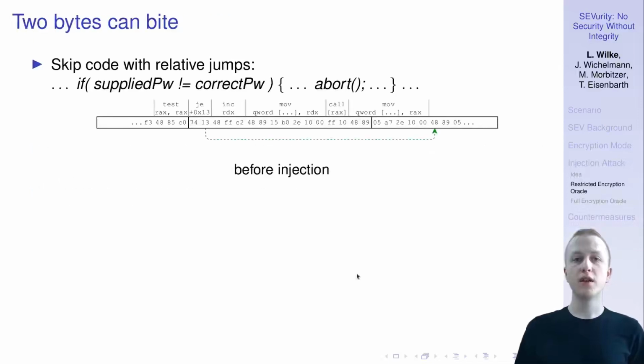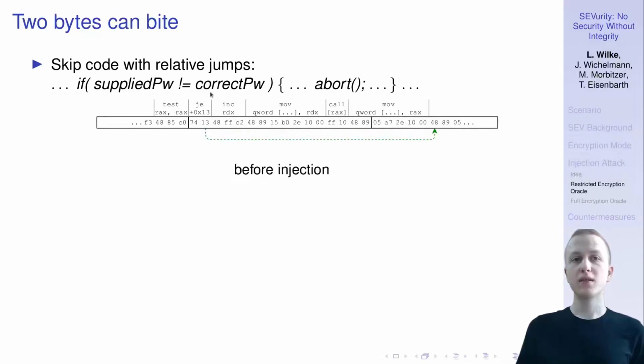Now 2 bytes of control out of 16 bytes, that doesn't really sound like much, but yeah, there's already a lot that we can do with that. So let's take a look at this code statement here, which could be part of some kind of login process inside the VM. We check if the password is correct. If not, we abort, otherwise we move on. And on an assembly level, this looks something like this. This test instruction here is roughly equal to this comparison.